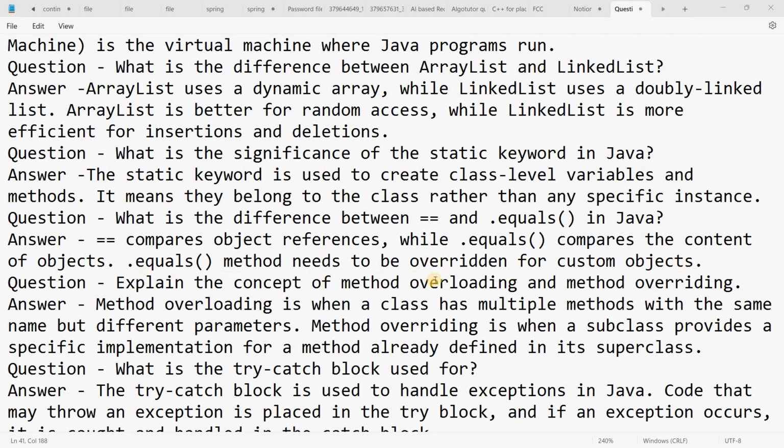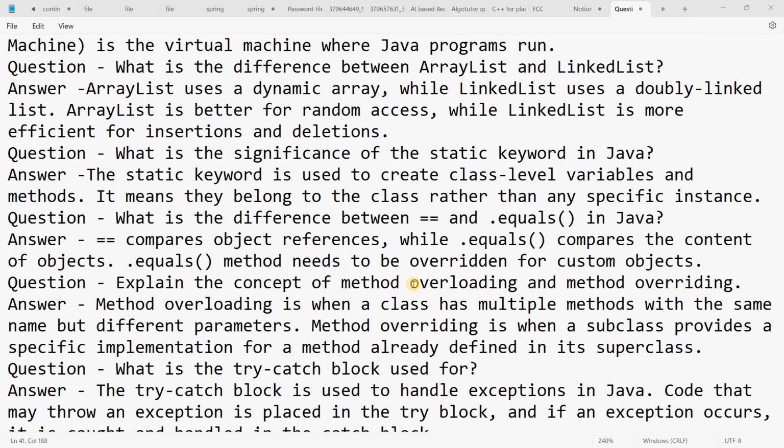Explain the concept of method overloading and method overriding. Method overloading means there are multiple methods having the same name but different parameters.